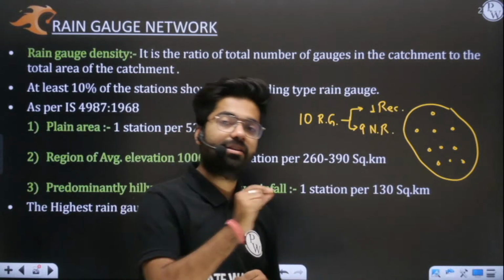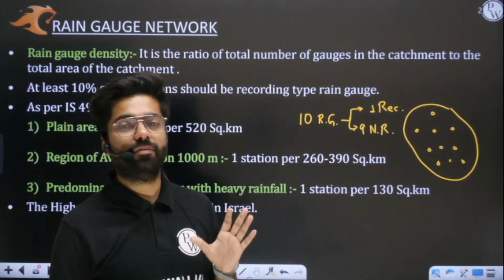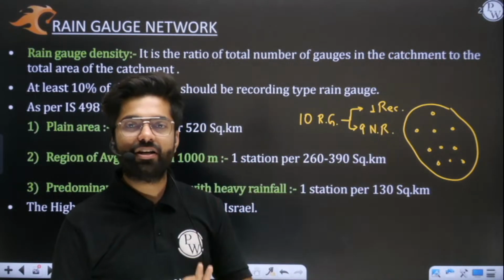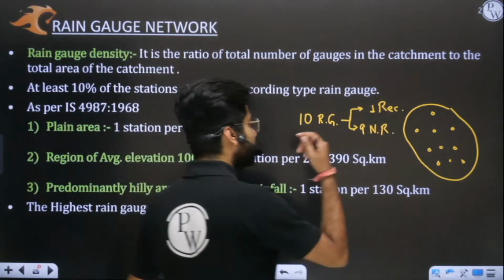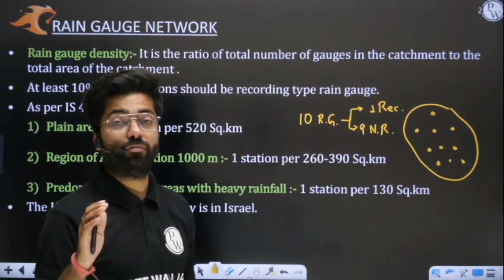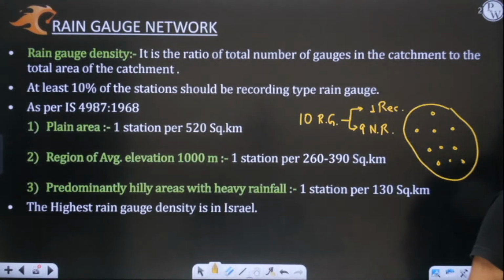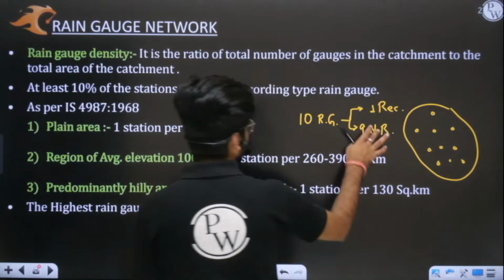Has it occurred at 11 a.m. or has it happened at 2 p.m.? Only one rain gauge is sufficient to give you the temporal variation. There is no need to install all the rain gauges as recording rain gauges. Otherwise it would not be economical. Yes or no? I hope this is very clear to you. So at least 10%.